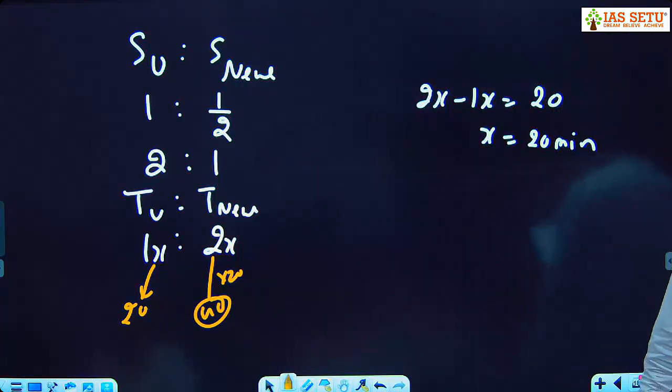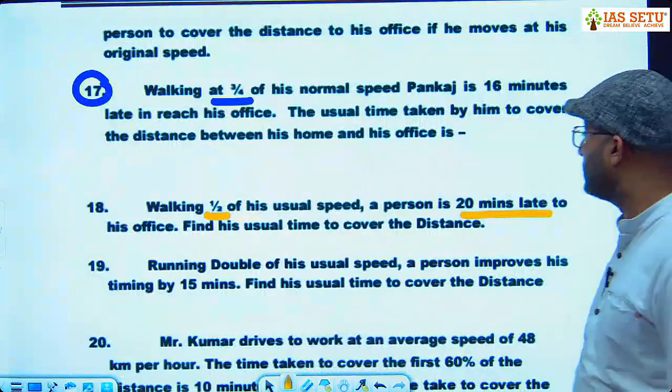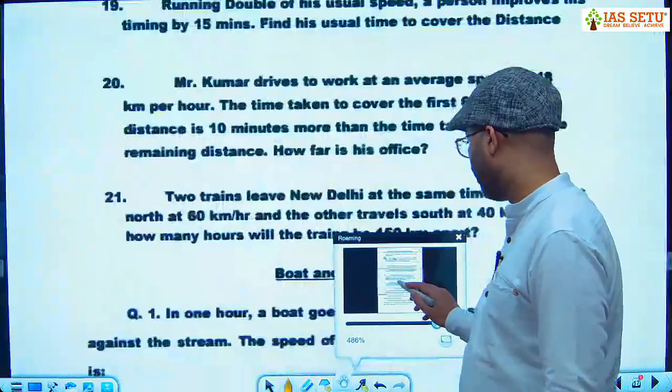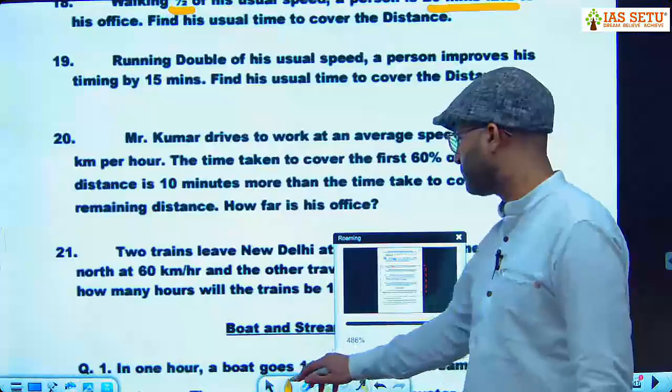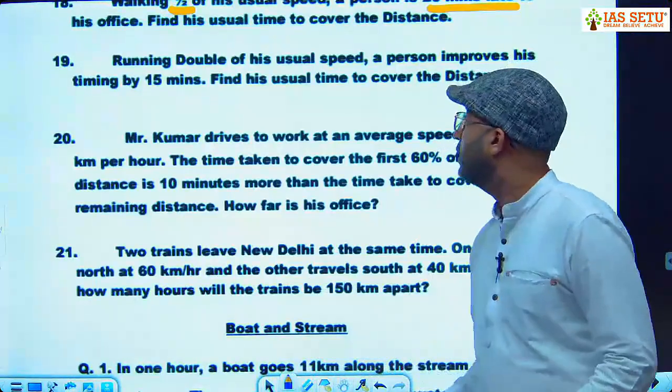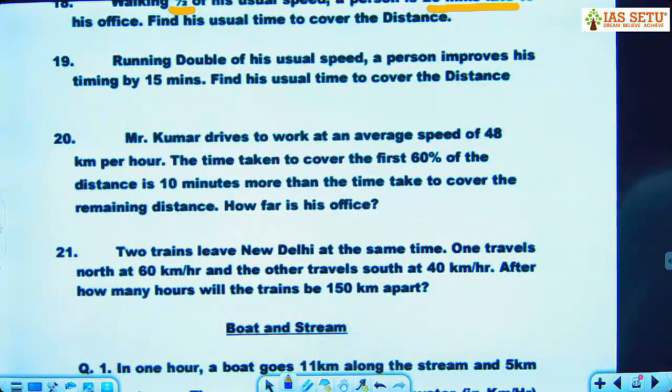Try question number 19. If you get stuck, I will help you out. Question number 19 is: running at double of his usual speed, a person improves his timing by 15 minutes. Find his usual time to cover the distance. Improve his timing by 15 minutes means he will take 15 minutes less today. He saved 15 minutes. He is taking 15 minutes less today.